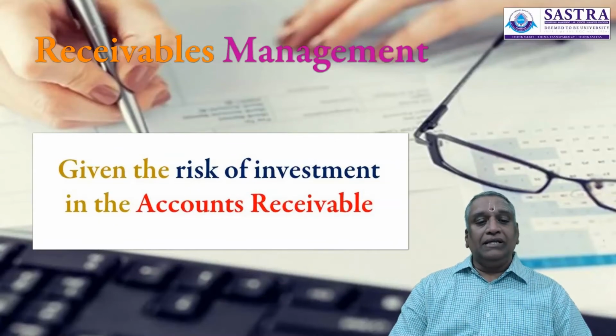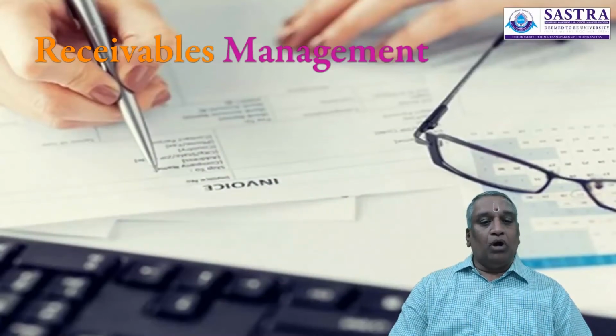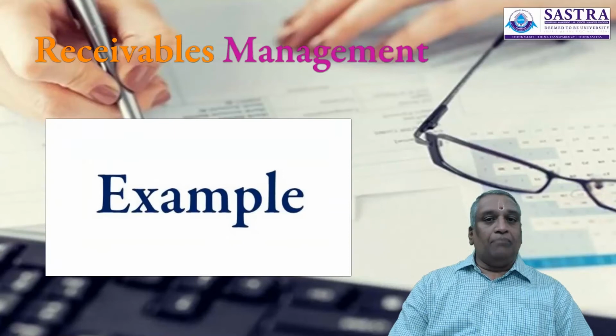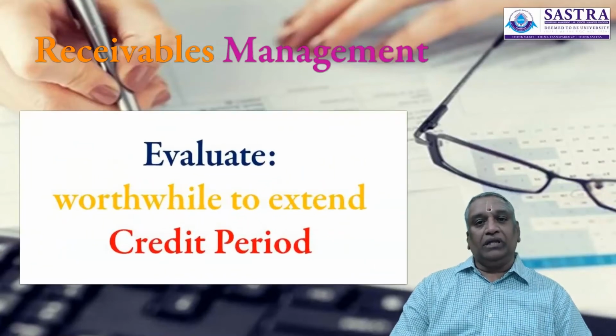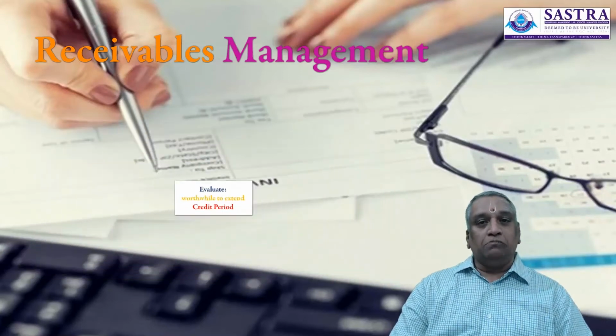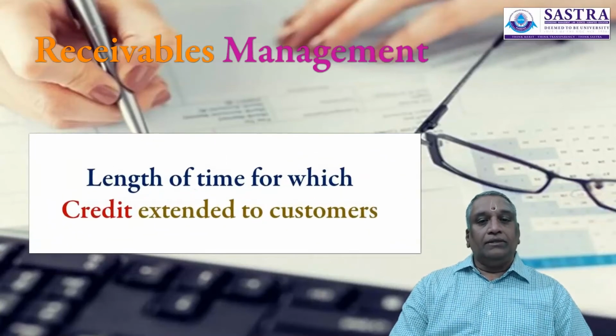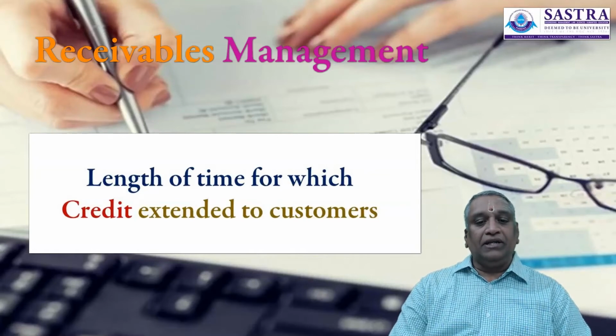So in this lesson video, we will be discussing the benefits of extension of credit period, and we are going to take up an example to evaluate whether it is worthwhile to expand the credit period. What is credit period? The length of time for which credit is extended to customers is called credit period.